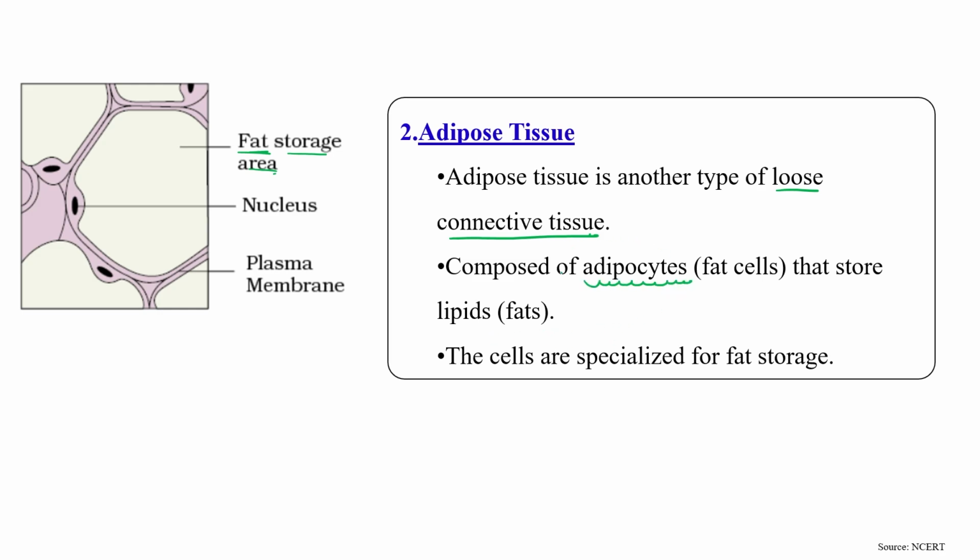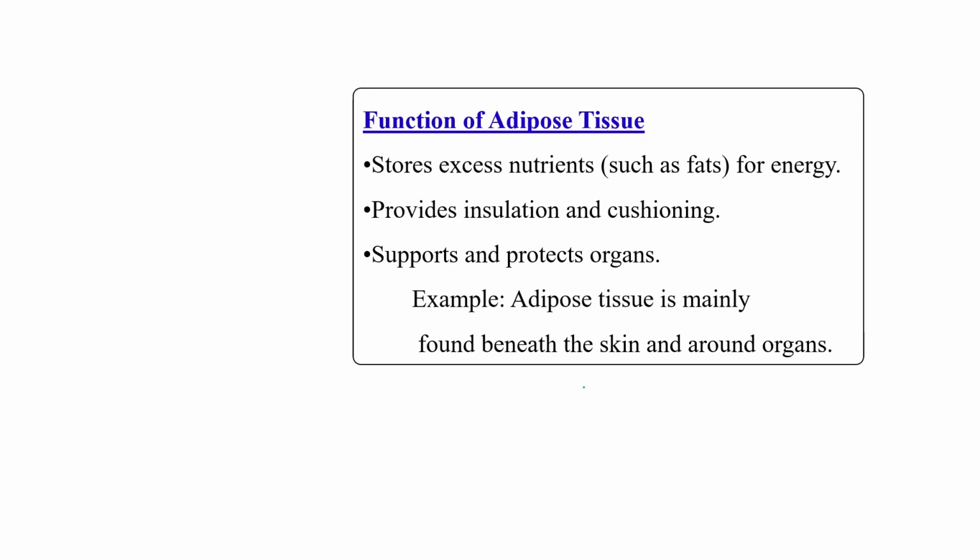And what is the function of this adipocyte? To store fat or lipid. These cells are specialized for fat storage purpose. So what is the function of adipose tissue? To store nutrients as fat, which one can use for energy if needed.